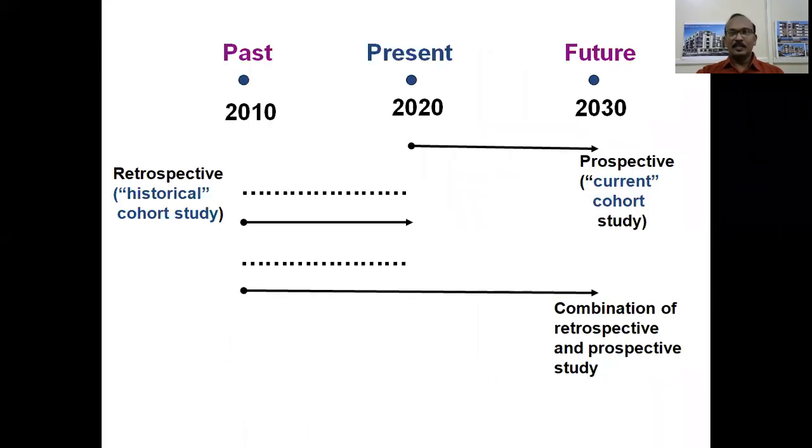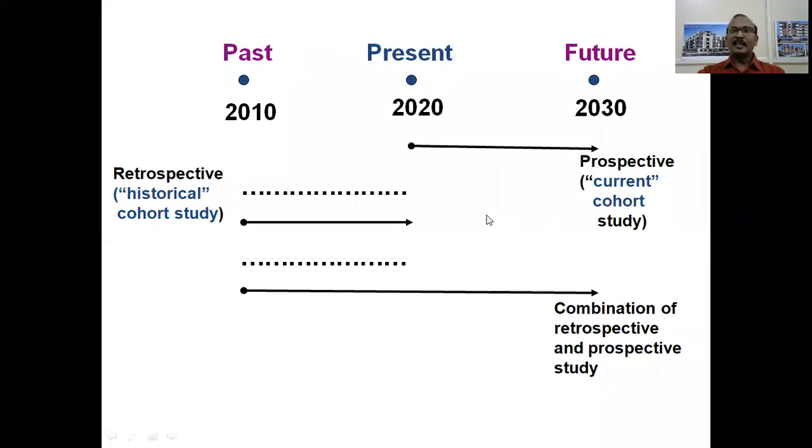So how the various types of cohort study are understood can be seen in this particular slide. If the present is taken as the year 2020, the past is taken as the year 2010, and the future is taken as the year 2030, then if you are doing a study in 2020 and looking for the result subsequently in 2030, it is known as prospective cohort study or current cohort study.